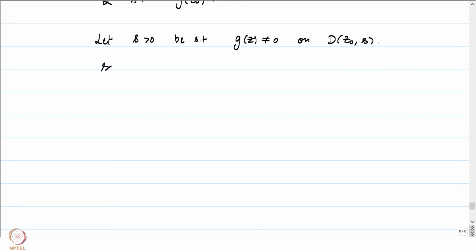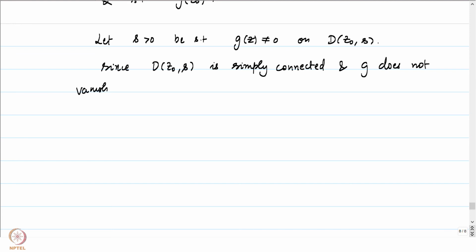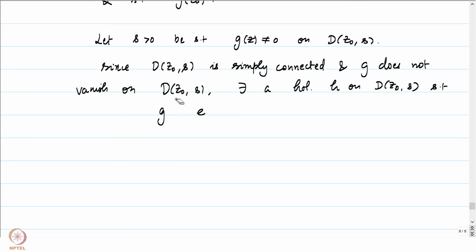So since D(z0, s) is simply connected, and g does not vanish on D(z0, s), there exists a holomorphic function h on D(z0, s) such that g of z is equal to e to the power h of z on D(z0, s).